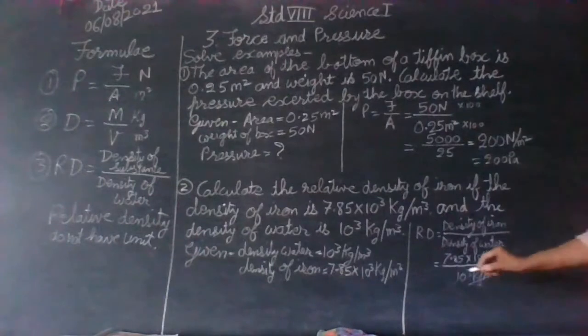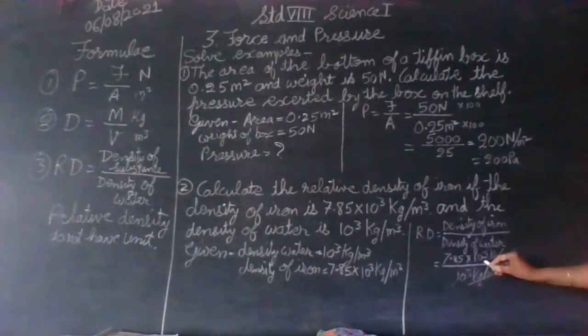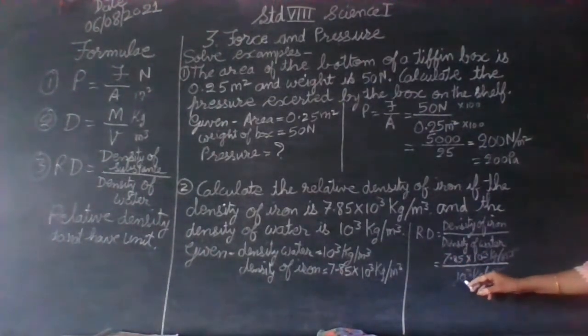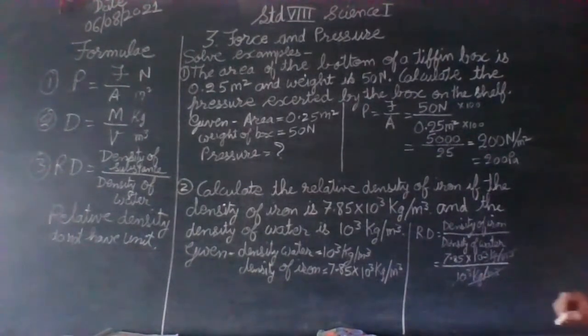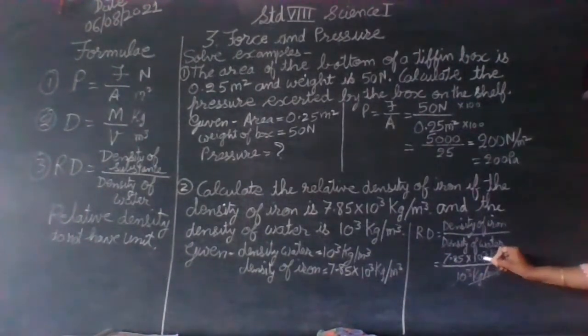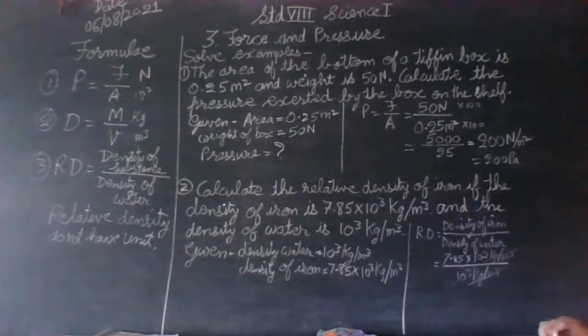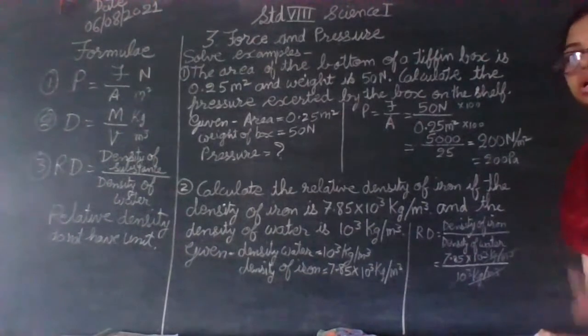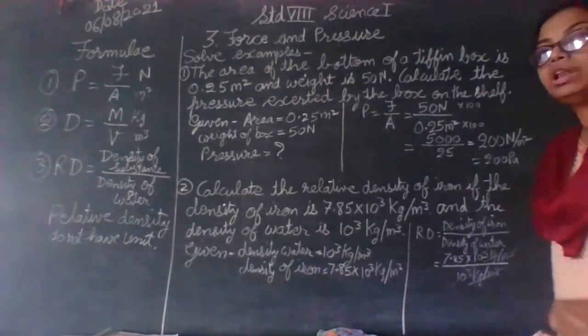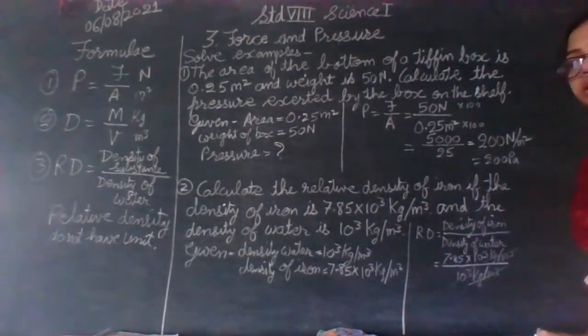Are you getting? 7.85 into 10 raised to 3 and density of water is 10 raised to 3. So we are going to cut down 10 raised to 3 divided by 10 raised to 3, and the kg per meter cube unit will also get cut where the units are same. And this is the reason why relative density will not have any unit.